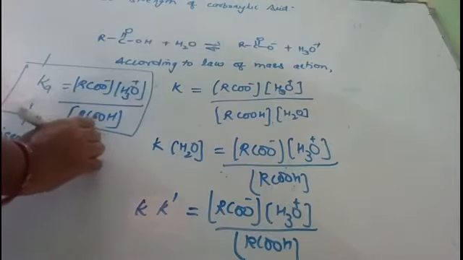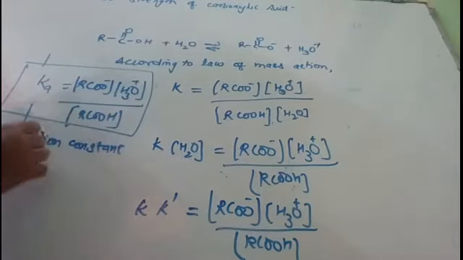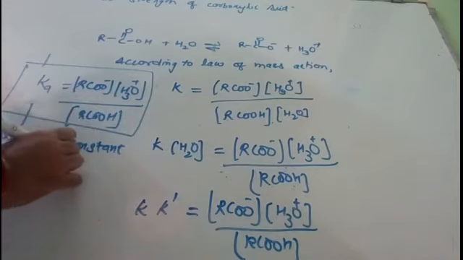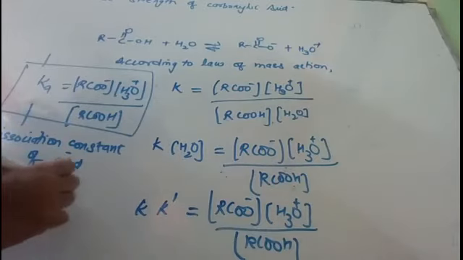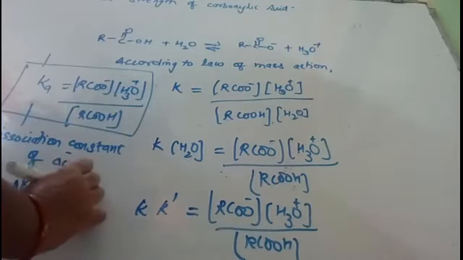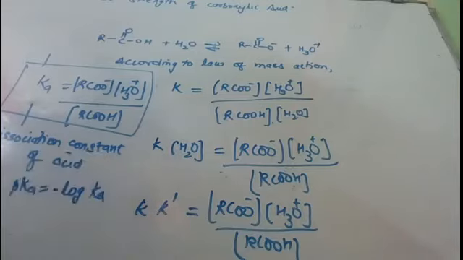Now pH is the negative logarithm of hydrogen ion concentration or hydronium ion concentration. Similarly, pKa is the negative logarithm of Ka.